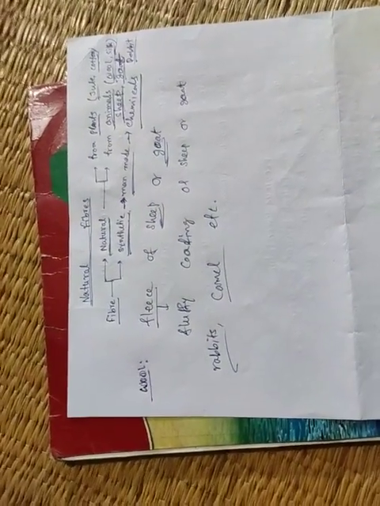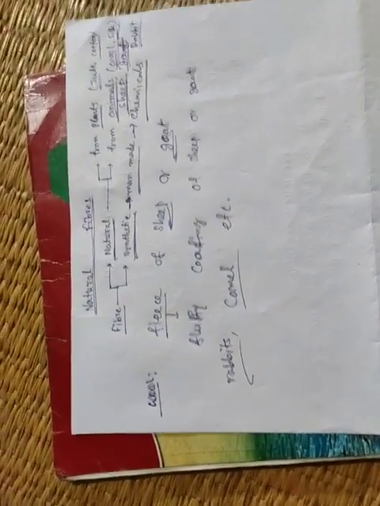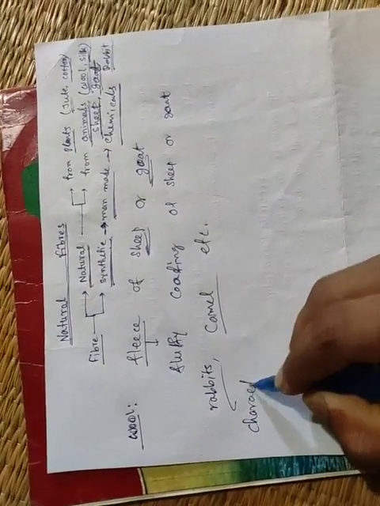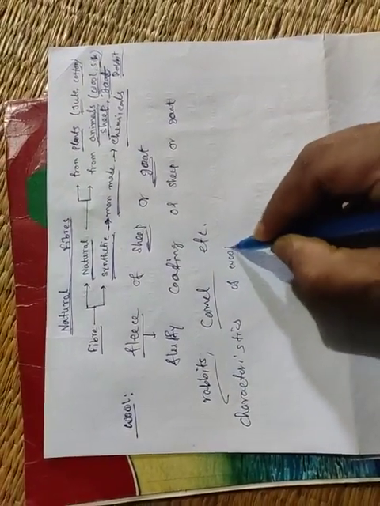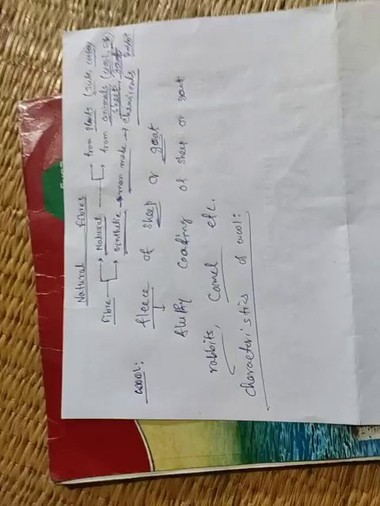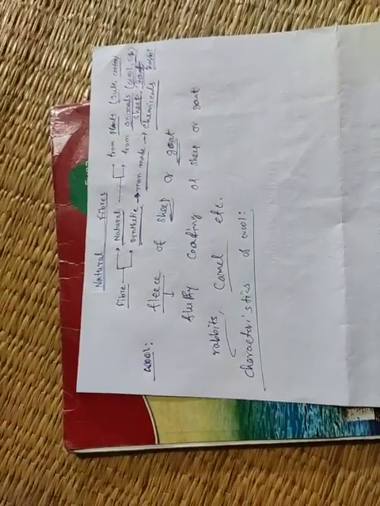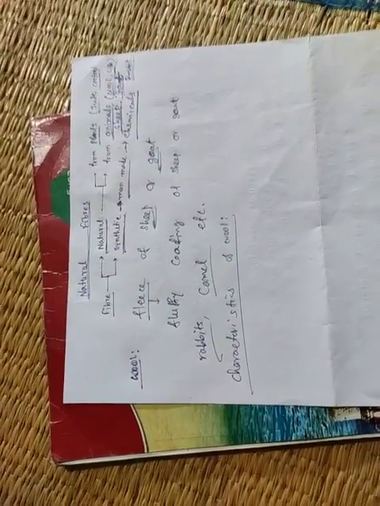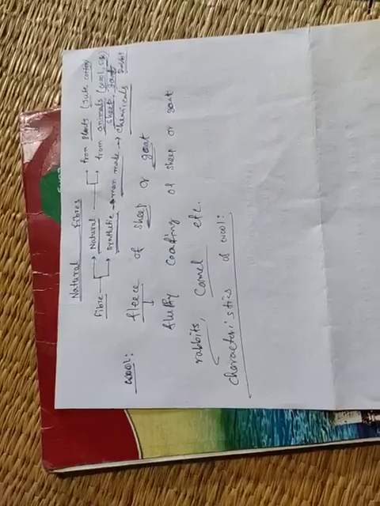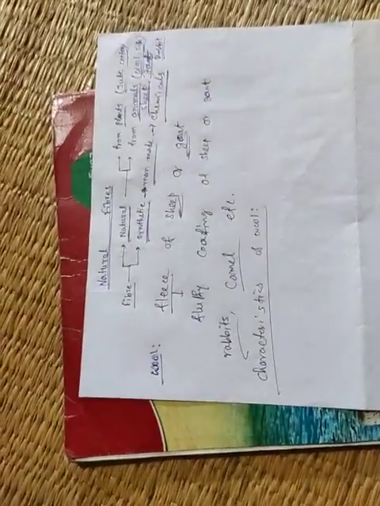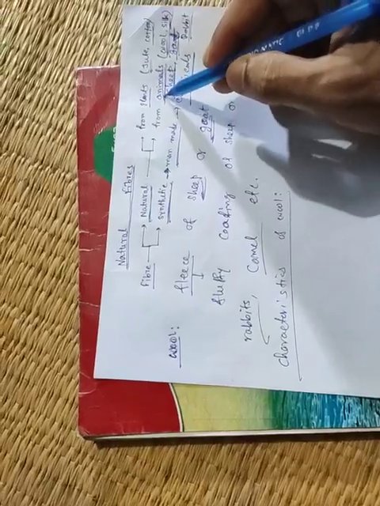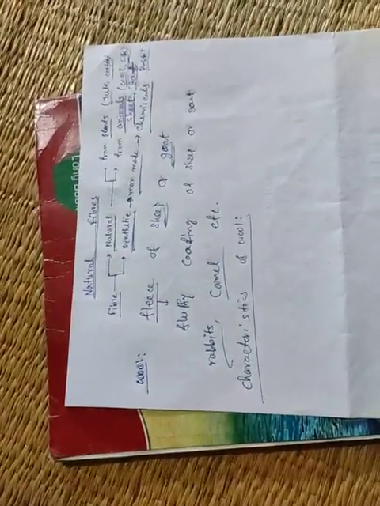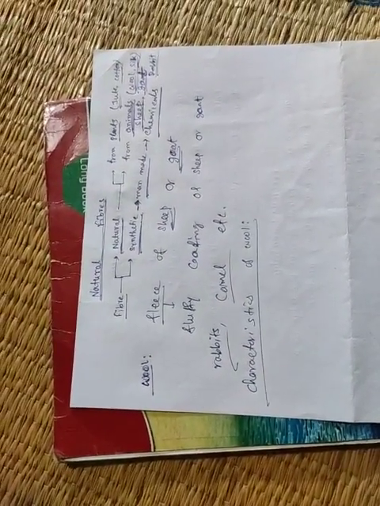Now, there are some characteristics of wool. Characteristics means properties. Okay, in class 6, you have read the fibers which are obtained from animals are made up of which?